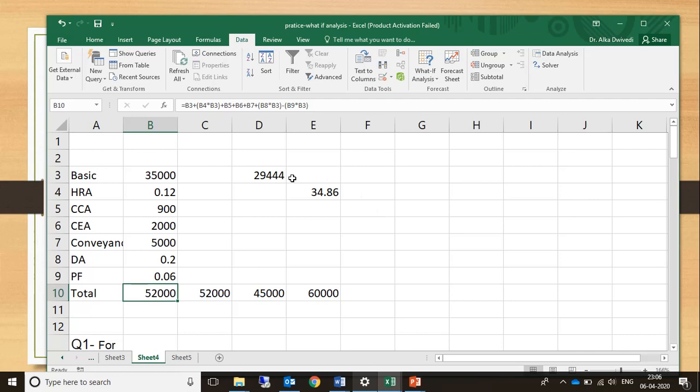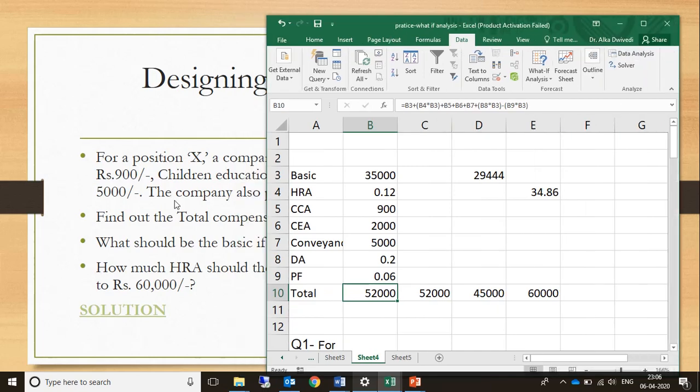And hence, we were able to answer all the three parts of this question, which was earlier given here in this slide. In the first part, we had to find the total compensation. So simply we had to put in the formula and add it up, and wherever we had to subtract, we put a negative sign because PF was deducted. So in the whole formula, we have put the PF part as negative. And the remaining two parts were solved by using goal seek from the what if analysis tool.